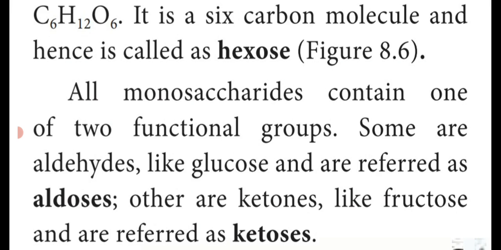So fructose is known as ketose. The other monosaccharide, fructose, contains the functional group ketone, so they are referred to as ketoses. So based upon the functional group, the monosaccharides have different names: aldehyde means aldoses, ketones means ketoses.